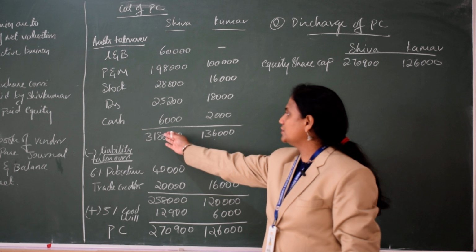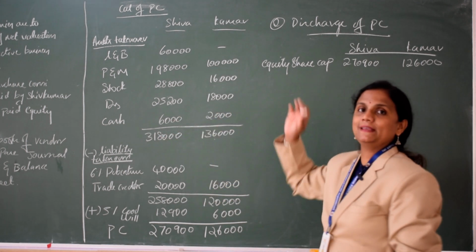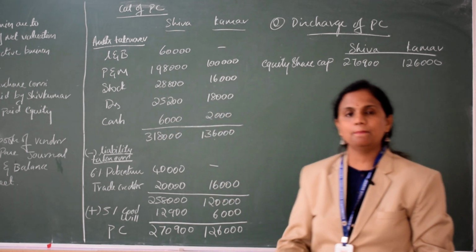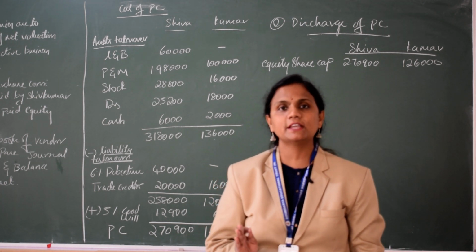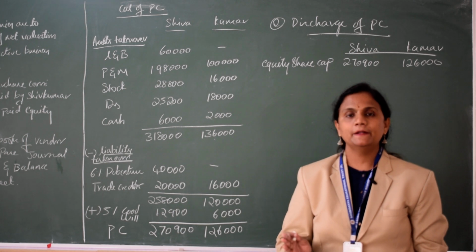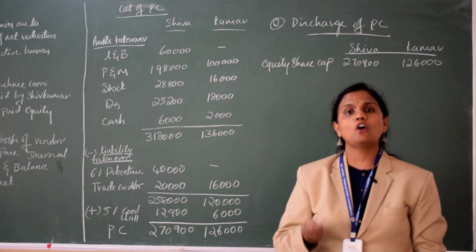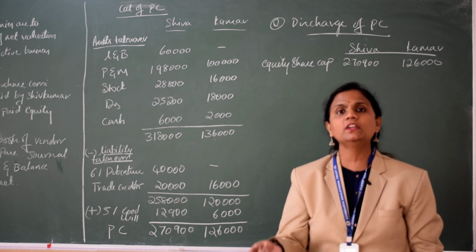Now the calculation of PC is done, the discharge of PC is done. What is the next very important step? Close the books of vendor. When you close the books of vendor, you have the option of doing it by journal entry or ledger account.